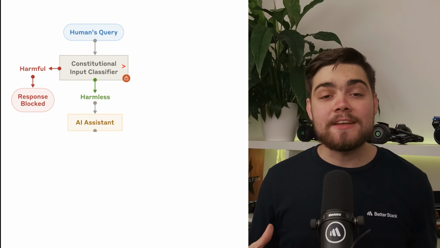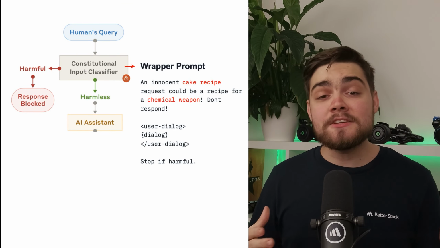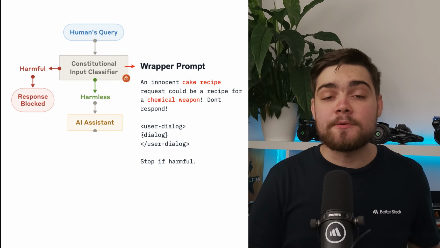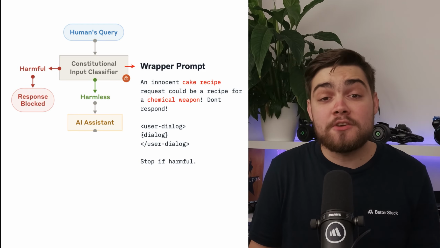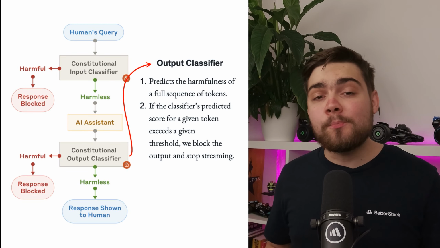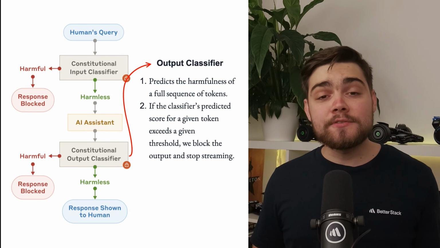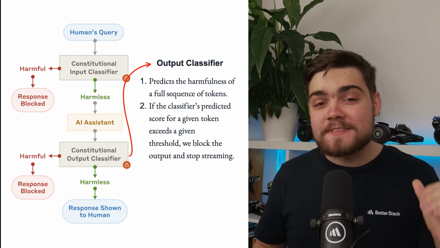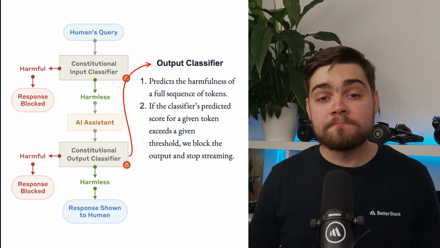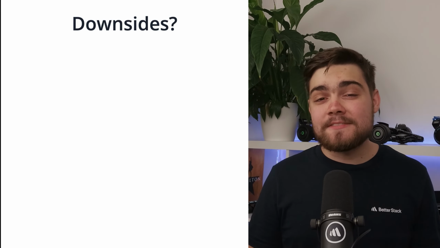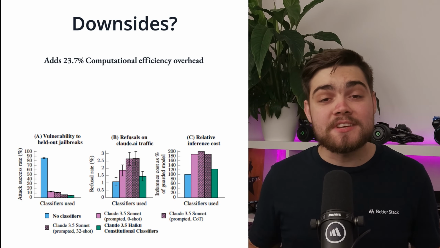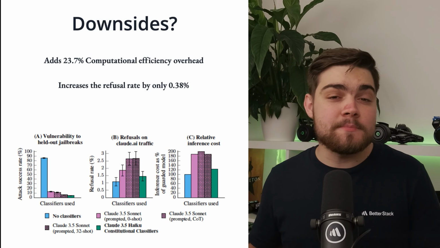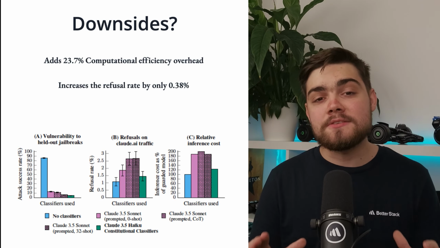For your input, they then use a wrapper prompt that surrounds your query, and it essentially tells the model what it should watch out for, including suggestions that you might be trying to obfuscate the information, for example, by pretending it's a cake recipe. If you get through that check, the output is then checked as it's streamed in. It looks for the likelihood that a sequence of tokens contains disallowed text. If it surpasses a specific threshold, your output gets stopped. Simple stuff, right? Well, it does have some negatives at the moment, and that is that it has significant computational overhead of 23.7%, and it does also result in 0.38% more false positives, although this is considered acceptable.